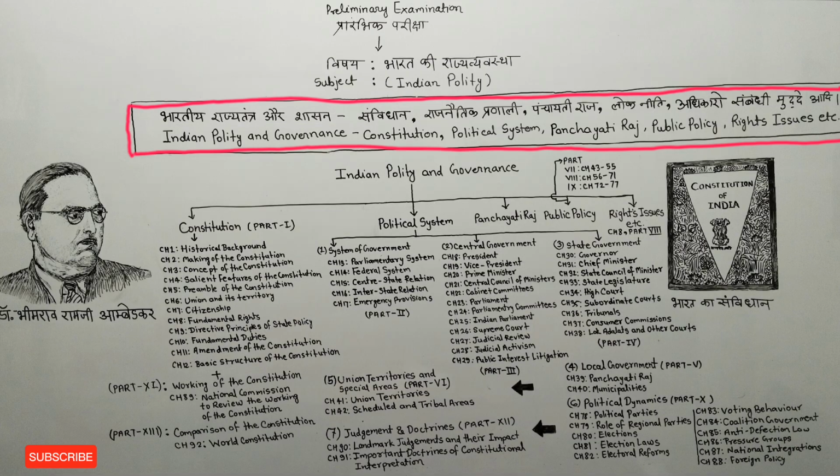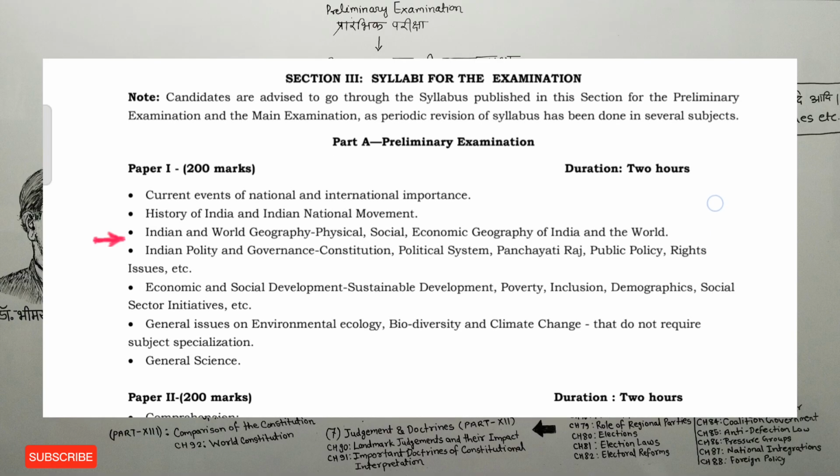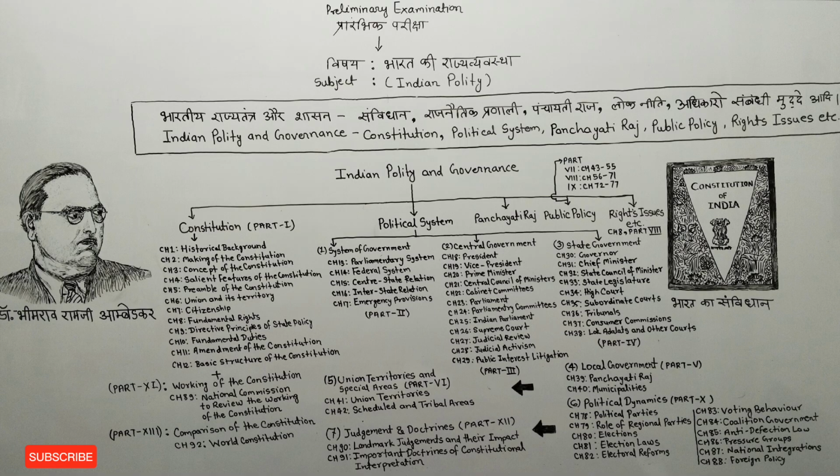As you can see here, I have written only the line on polity from the syllabus of the UPSC preliminary examination, since I am going to talk only about Indian polity.